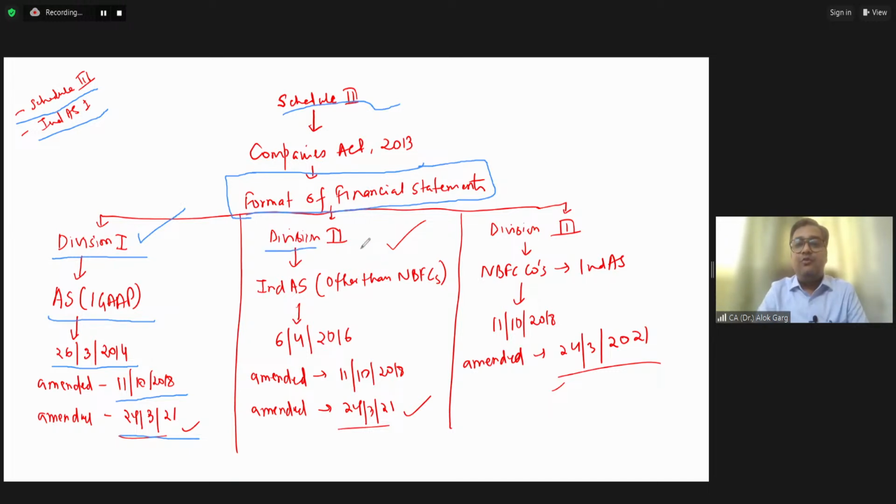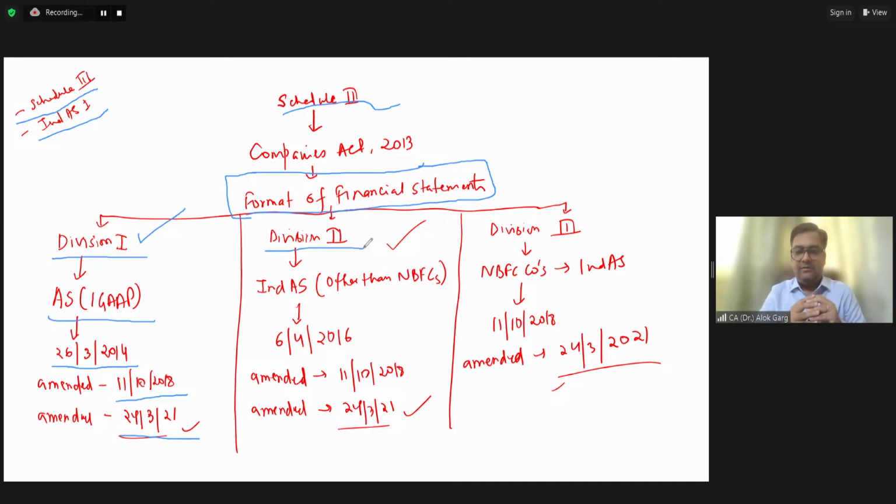Sir, what is Division 2 to Schedule 3? Friends, Ind AS were notified on 16 February 2015, and these Ind AS were applicable mandatorily from financial year 16-17. These Ind AS are substantially different from accounting standards. When I say substantially different, I'm talking more from the recognition, presentation, classification and disclosure perspective. To take an example,